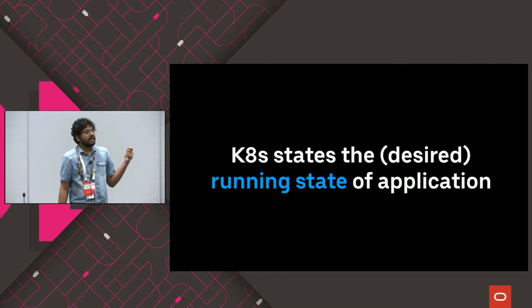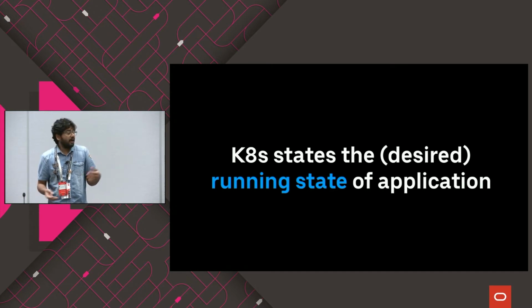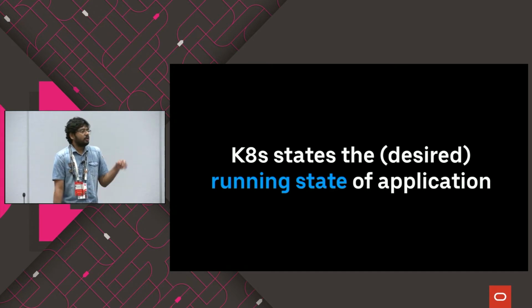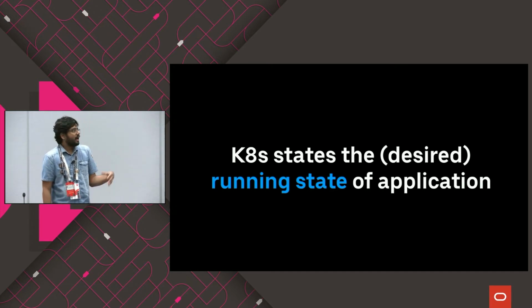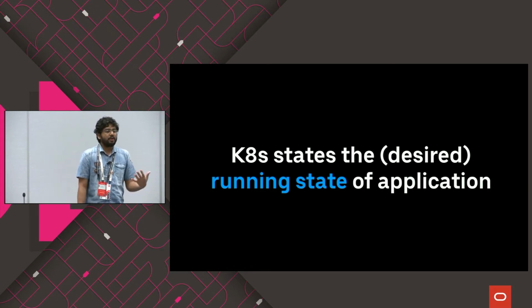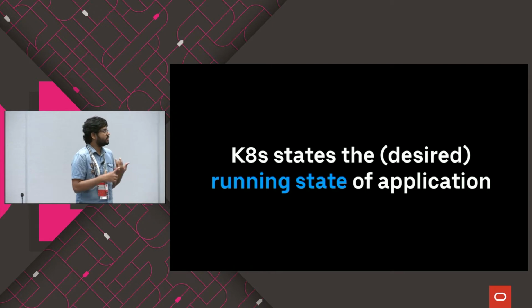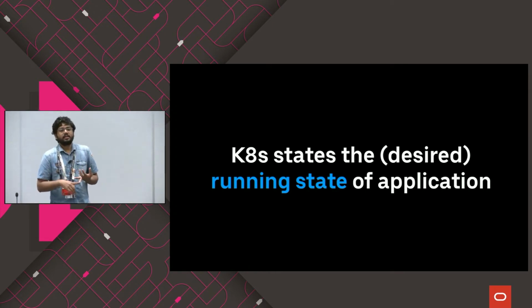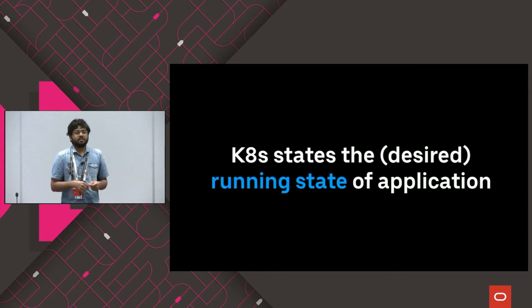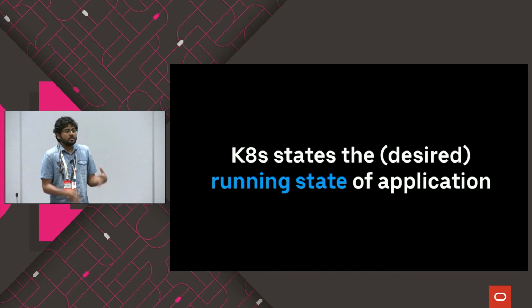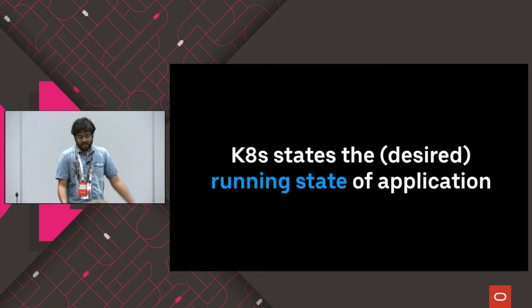With that single YAML file or multiple YAML files, Kubernetes states the desired or running state of an application. You can infer how your entire application is dispersed, what kind of databases you use, how many replicas there are, and how they are interconnected. All this information you can get from the state, from these YAML files that you're giving to Kubernetes. It helps you understand the running state of the application.